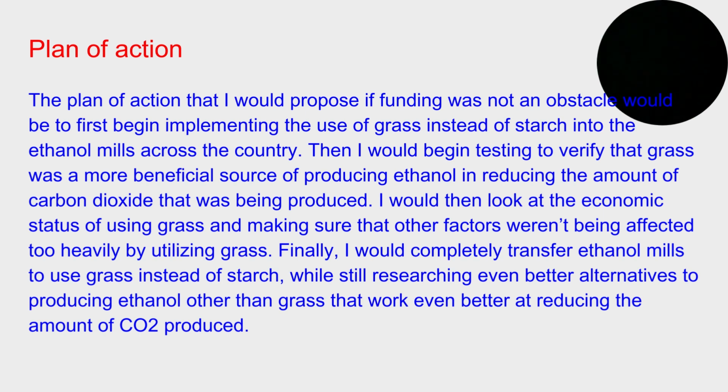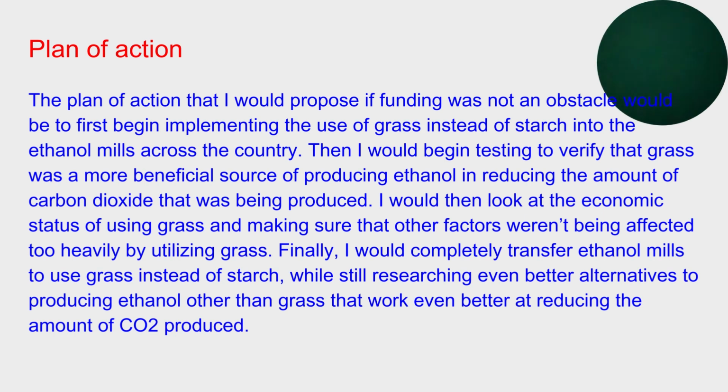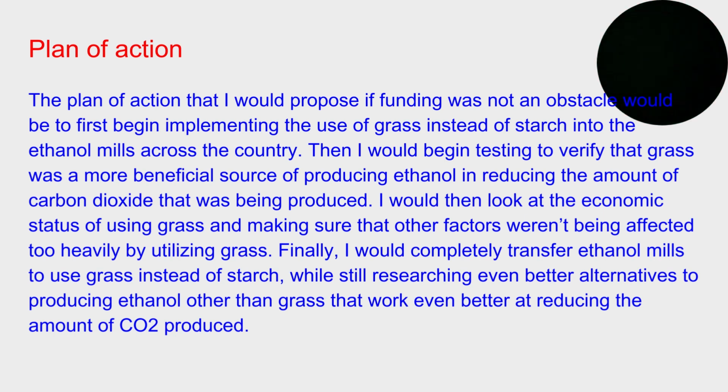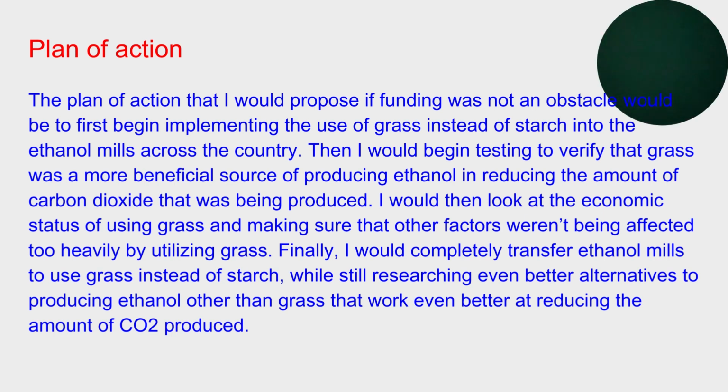I would then look at the economic status of using grass and make sure that other factors weren't being affected too heavily by utilizing grass. Finally, I would completely transfer ethanol mills to use grass instead of starch while still researching even better alternatives to producing ethanol other than grass that work even better at reducing the amount of CO2 produced.